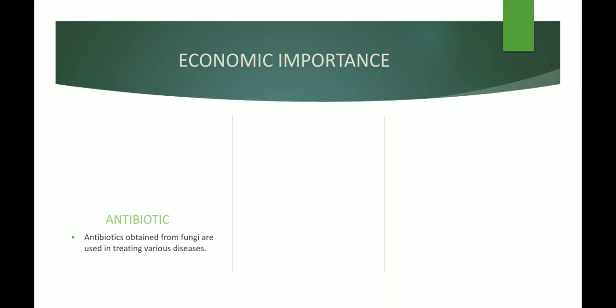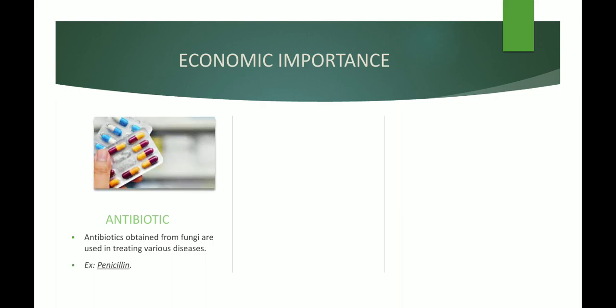Penicillin is given to a human body, and it acts as an antibiotic and prevents us from suffering from diseases. So that is one major importance of fungi, that is in the production of antibiotics.